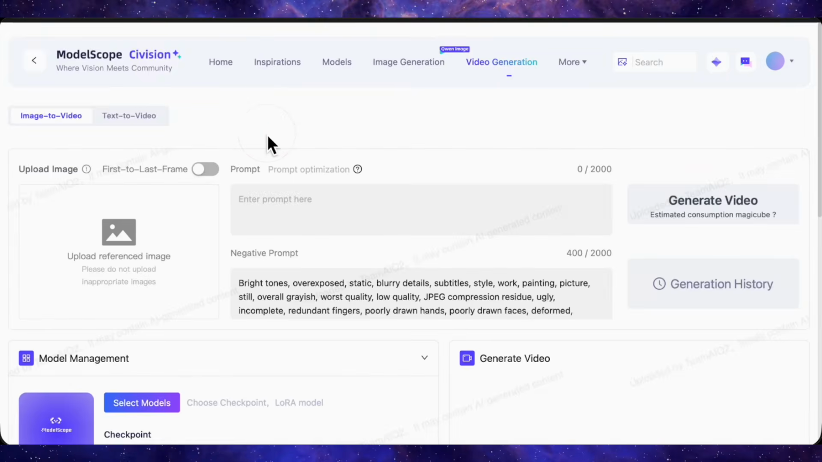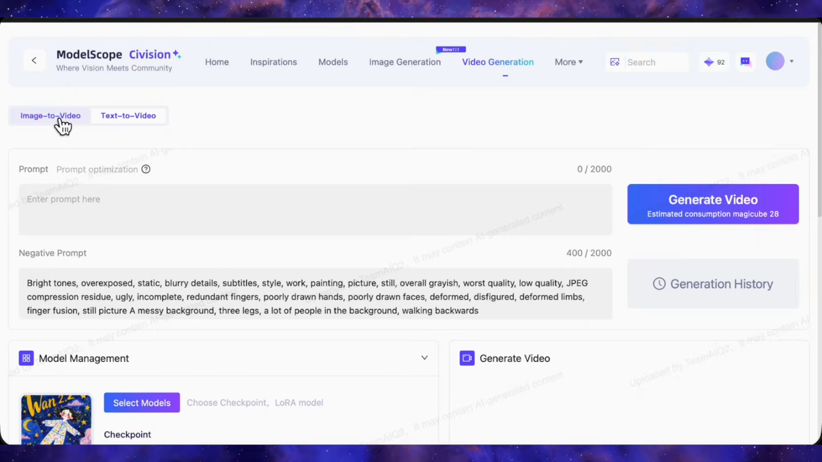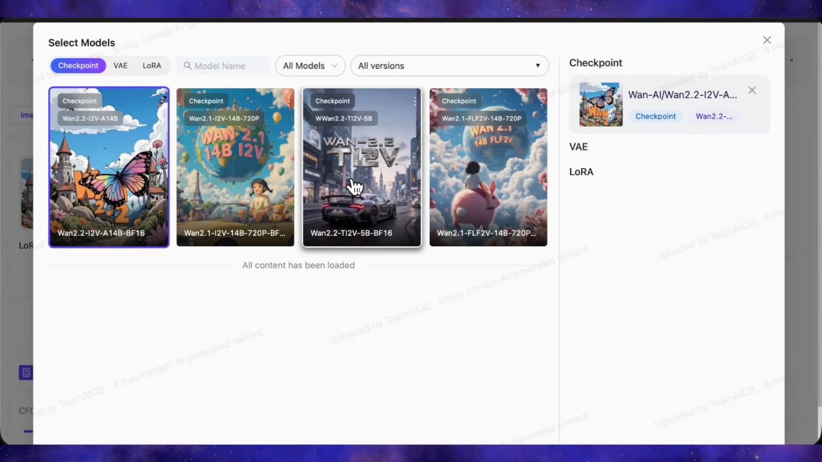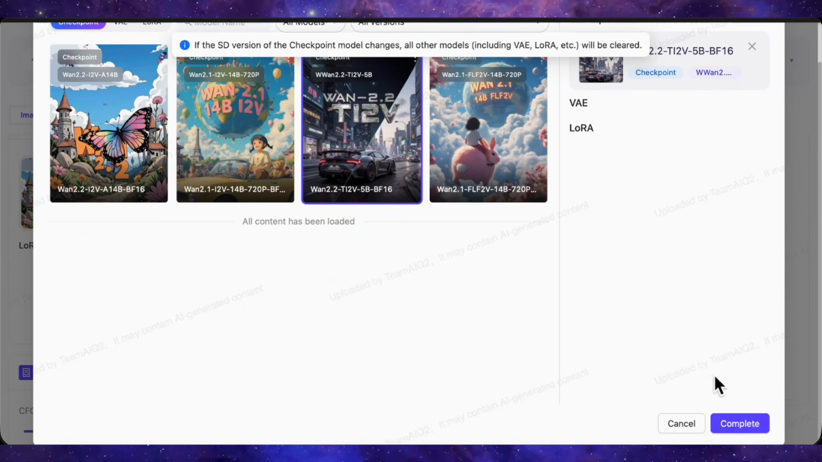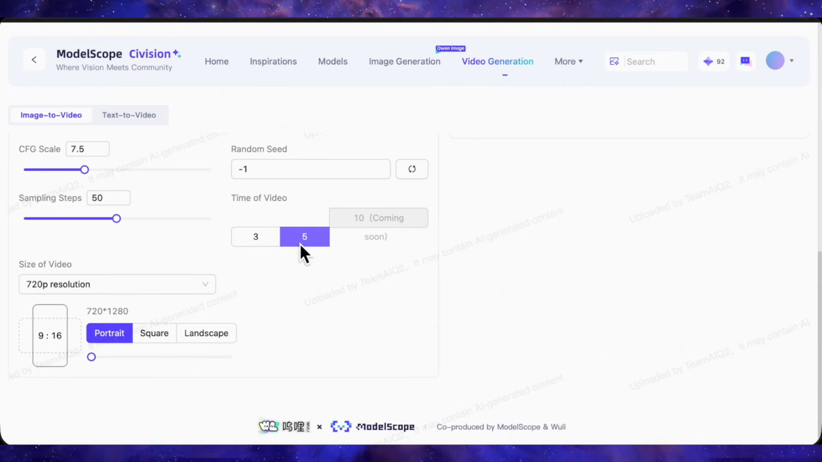Now let me show you video generation. You can see at the top there are options for image to video and text to video. Let's do image to video first. I'll select the 5 billion parameter model, set the aspect ratio to landscape, and video duration can be from 3 to 5 seconds.